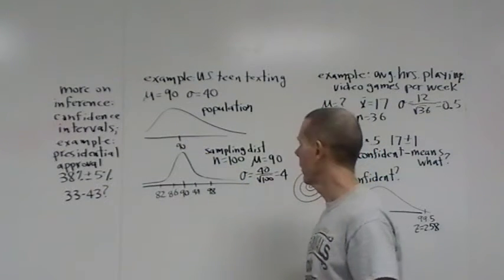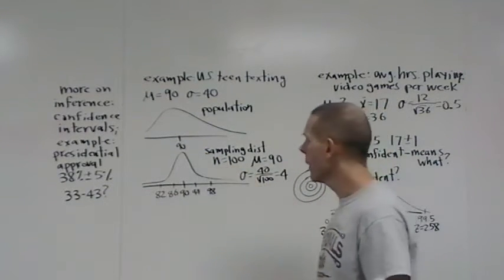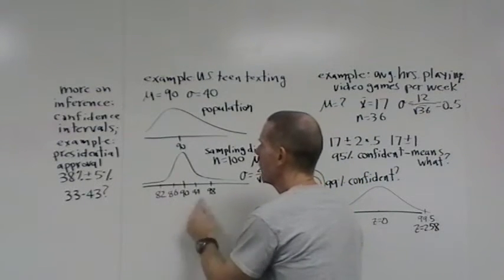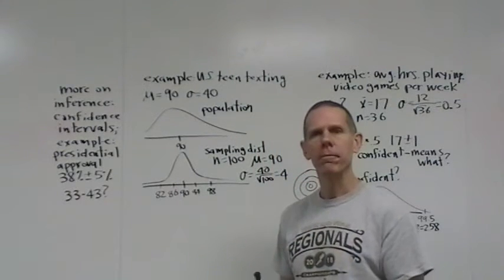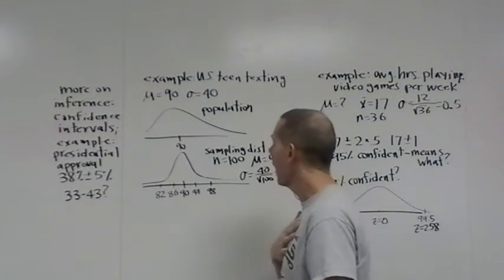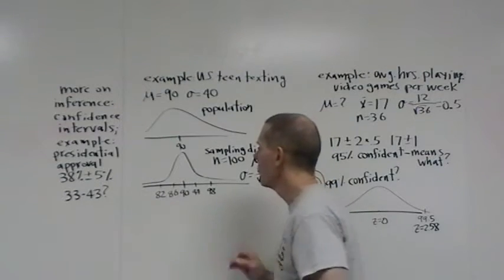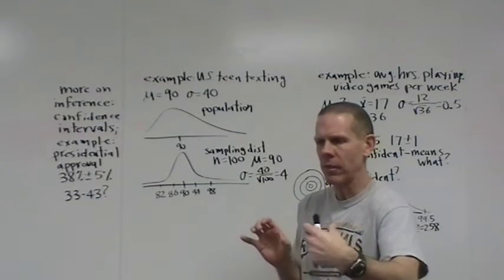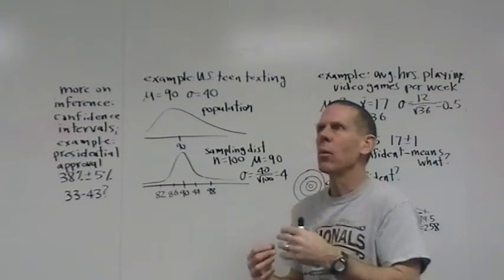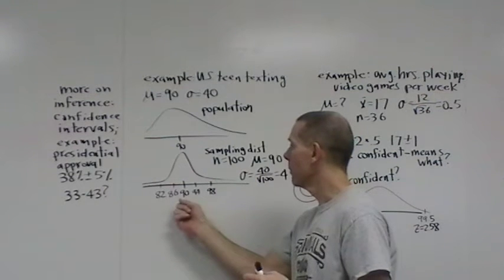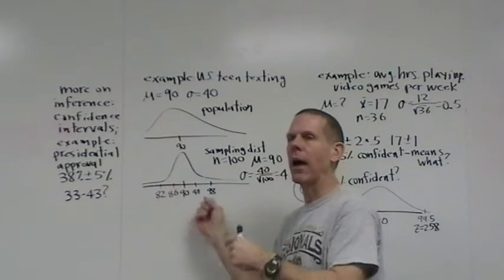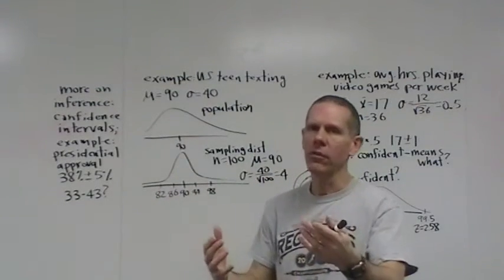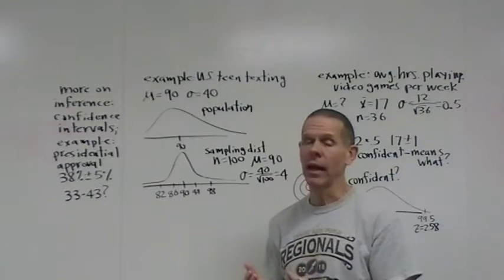Now that's mostly a reflection of the fact that we took such large samples, and good for us. But the point is, 95% of our sample means will come back within 2 standard deviations of the real mean. Let me say that again. 95% of our sample means will come back within 2 standard deviations of the real mean. The problem is we really want to take that statement and turn it around. I don't really want to know how far from the real mean my sample mean is. I want to know, how far from my sample mean is the real mean? Because my sample mean is the only thing I actually know for sure.